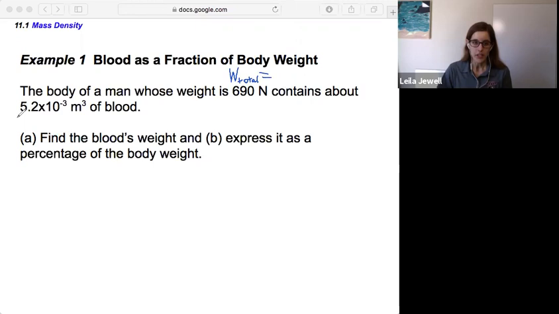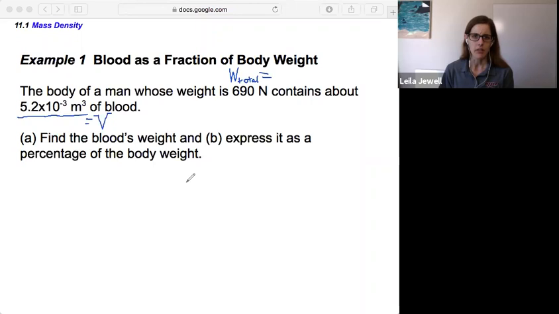And then we have this other number, 5.2 times 10 to the minus 3. What quantity is that? The units here help us out because we notice it's cubic meters. Cubic meters are units of volume. So that is a volume. Right, so we know those things.